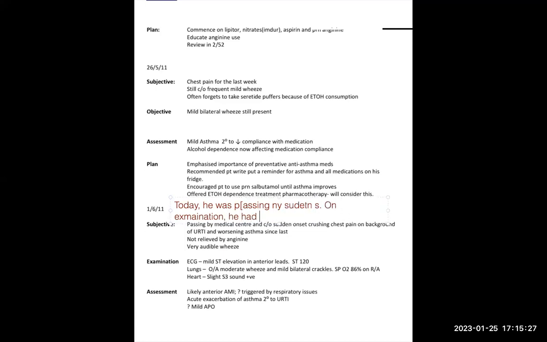He had mild ST elevation in anterior leads as revealed by ECG. So this is a nice line you can write. Today he was passing by this. He had certain on-crustation. On examination, he had mild ST elevation as revealed by ECG. So this is a nice word you can use, as revealed by ECG.